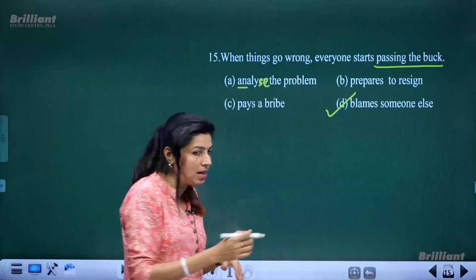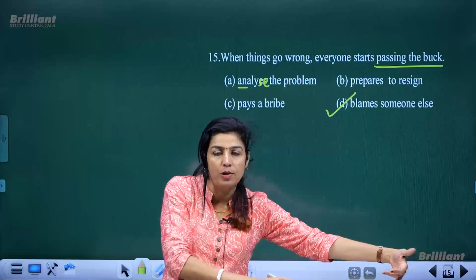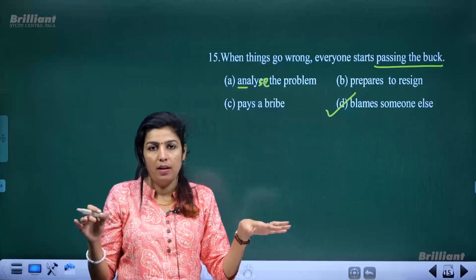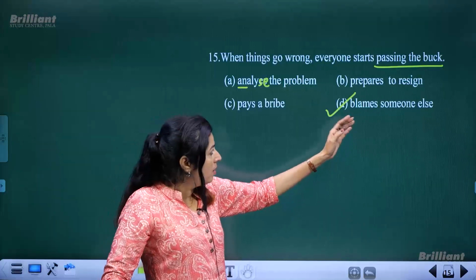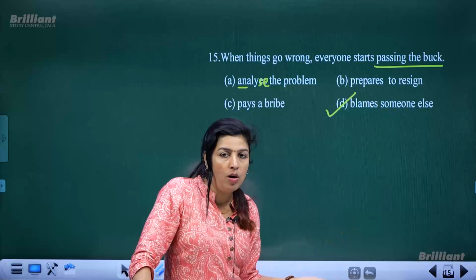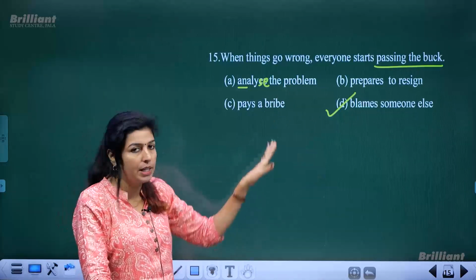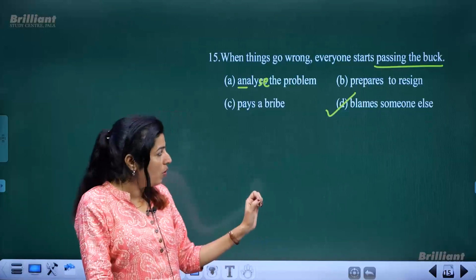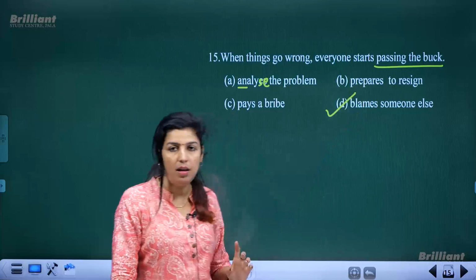Passing the buck means I do not want to keep this pack, I want to give it to somebody else so that I will come out clean and nobody is going to blame me. Okay, so which means you do not take the responsibility of the things which have gone wrong. Instead, you will show the tendency to blame somebody else for this particular situation. So exactly what is meant by to blame someone else or passing the buck. Okay.